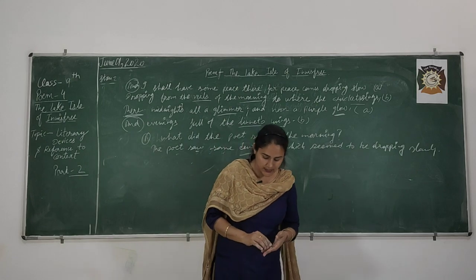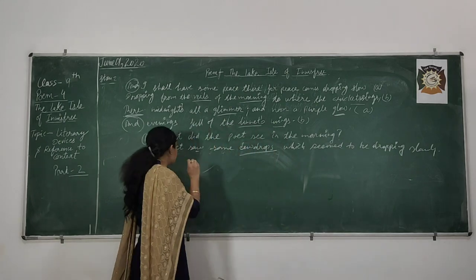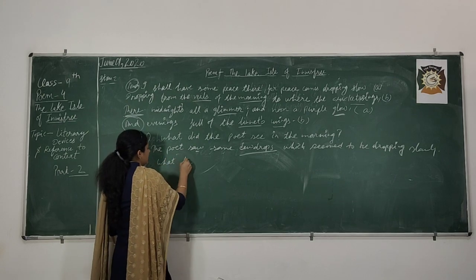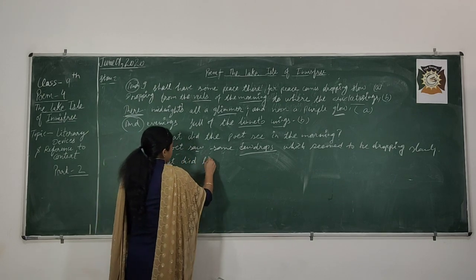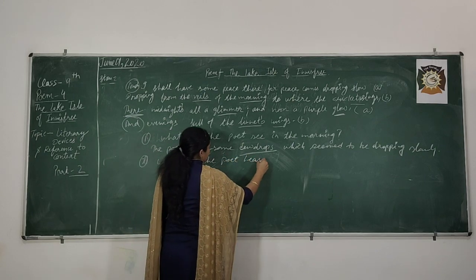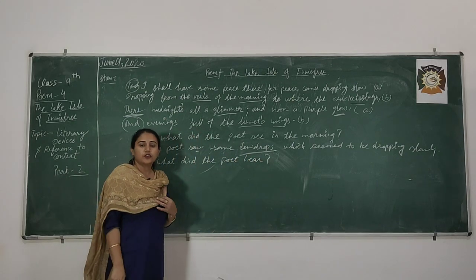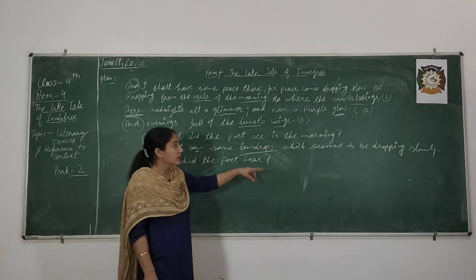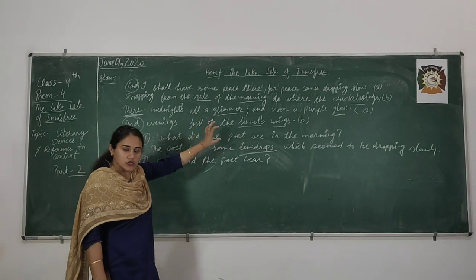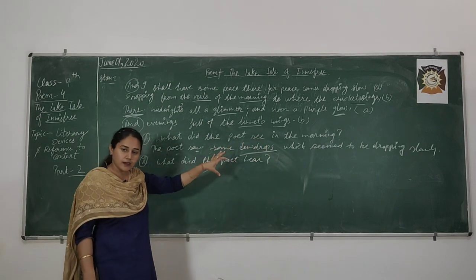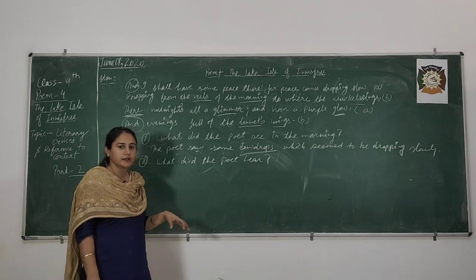And the next question is, what did the poet hear in this passage? What did the poet hear? Try to find out the answer. The song which is sung by the crickets. The poet is listening to the kind of music which is created by the crickets.